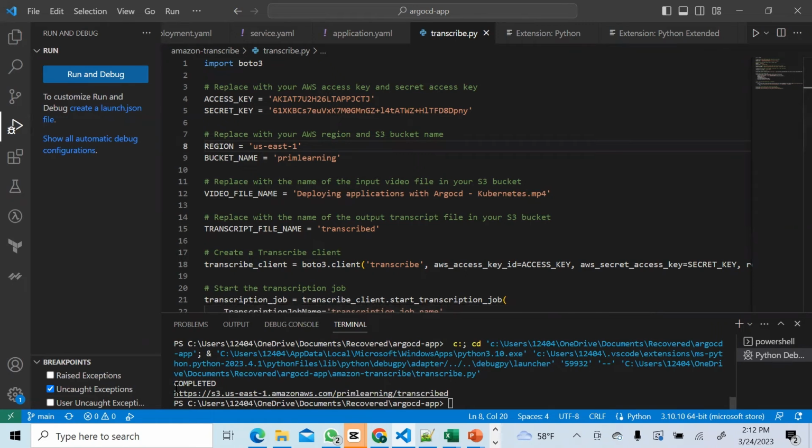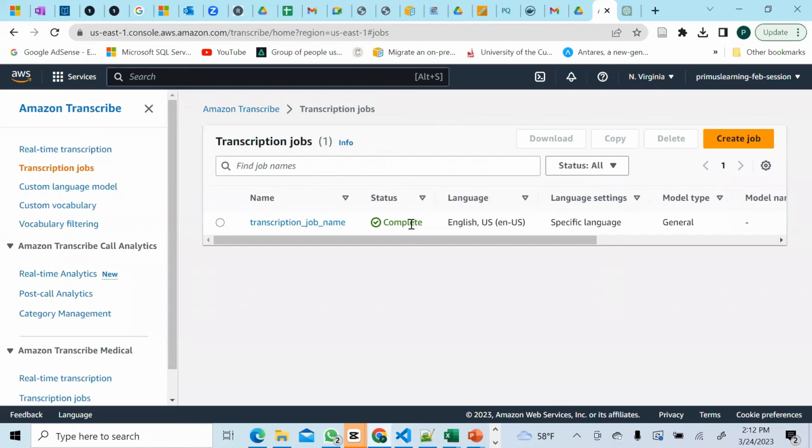All right. So our video transcription is completed. And this is where your output has been stored. It's been stored back in the same bucket, but with the prefix transcribe, because that is what we gave it here, right? We gave it transcribe. You see, this job is completed as well. And the language was specific. Remember, we chose the English language.